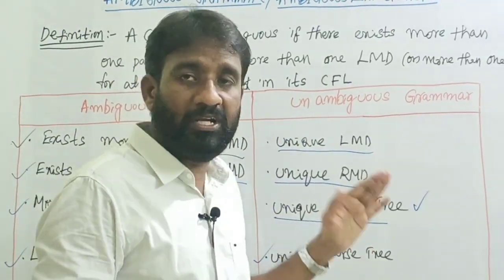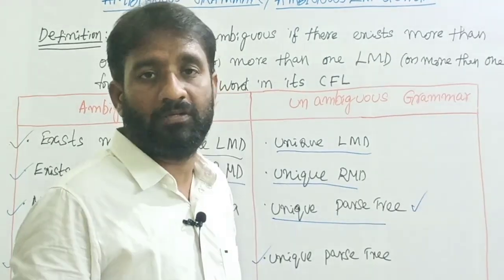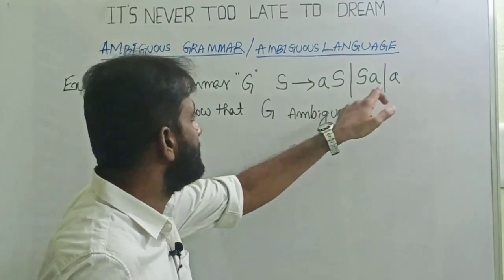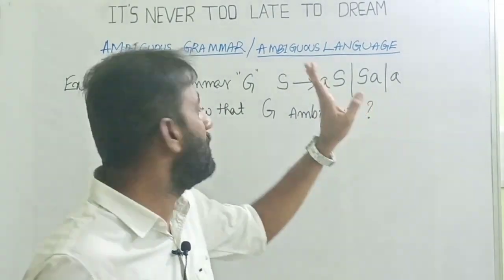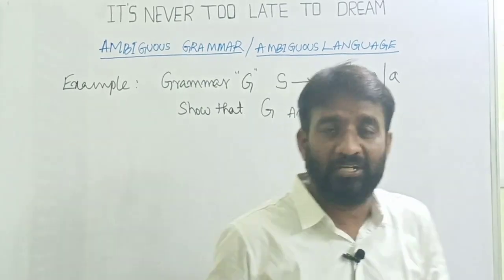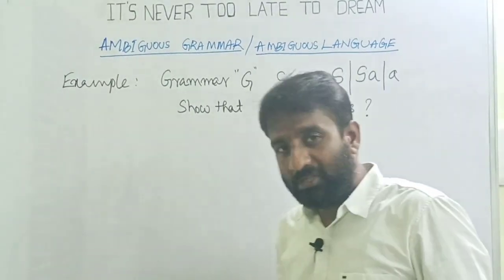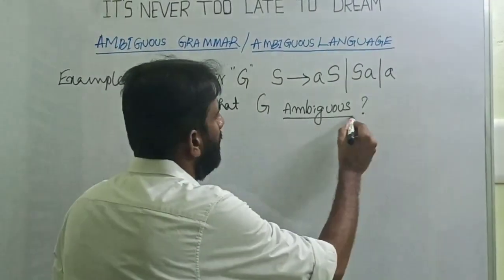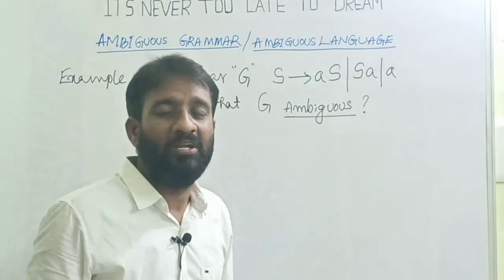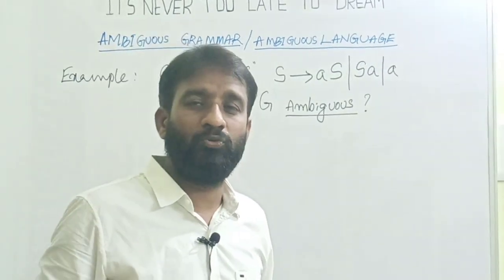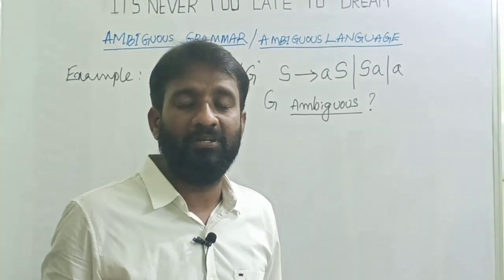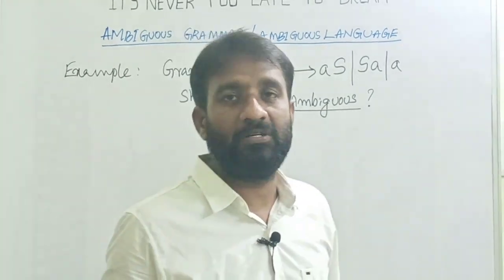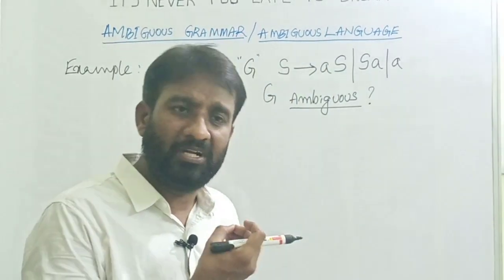We can find out whether a grammar is ambiguous or not by using some procedure. Consider this grammar G with the productions S tends to aS | Sa | a. First, identify the non-terminal in the grammar, which is S, and the terminal in the grammar, which is small a only. Now my question is: show that the given grammar G is ambiguous. I want to prove that the grammar is ambiguous. As I told you, a grammar can be proved ambiguous if for some string it has more than one parse tree, more than one leftmost derivation, or more than one rightmost derivation. Any one condition is enough.